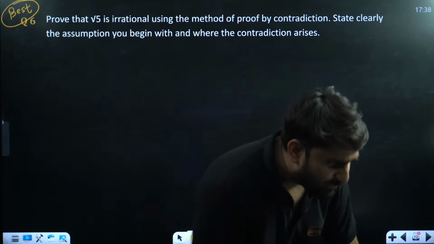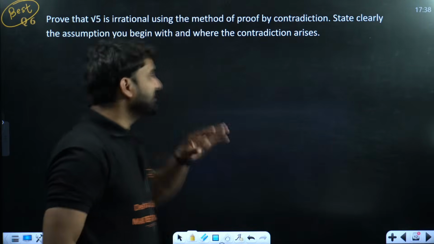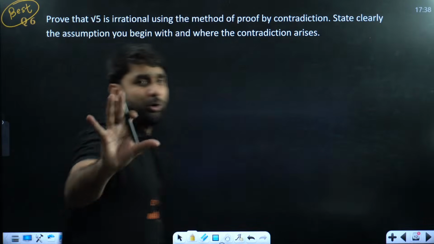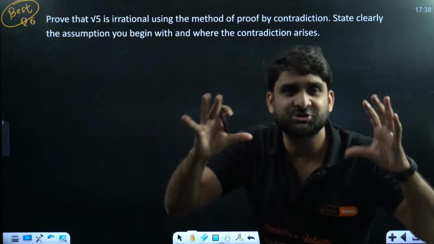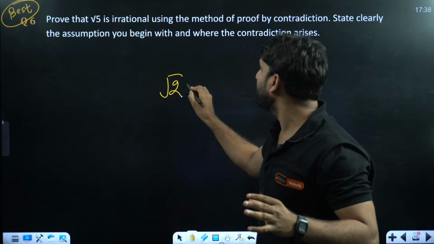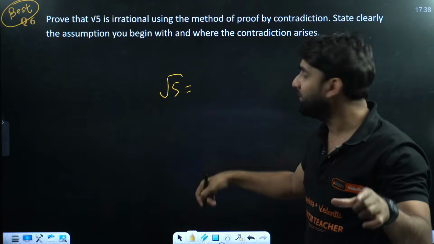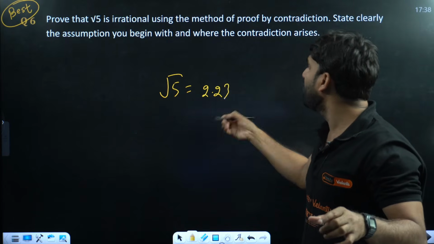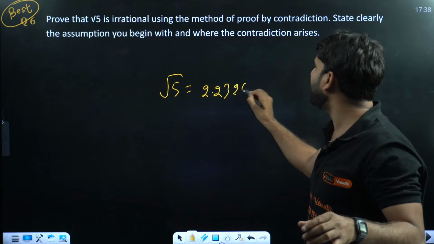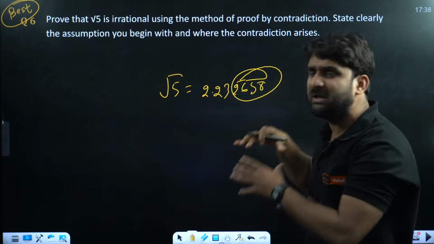Yes, please ask questions. Yes, Ayush, root 5. What I have told you is that root 5 is an irrational number. Everyone knows this, because when you solve the square root of 5, the answer comes as 2.23 and so on, which means that after the decimal the numbers are not repeating in sequence.